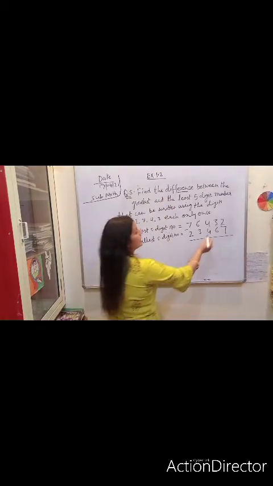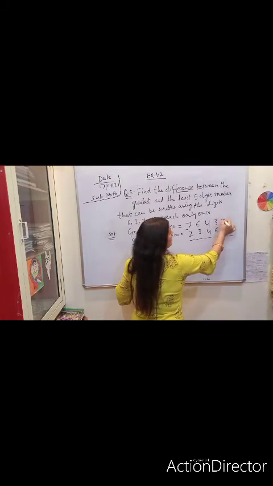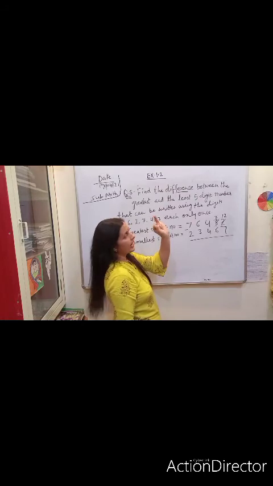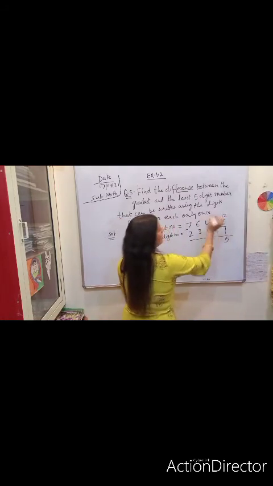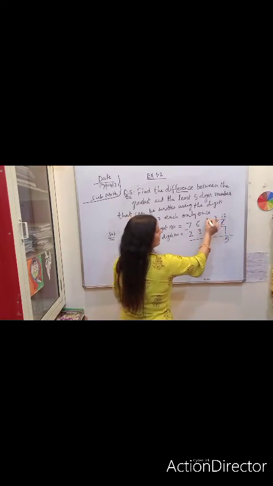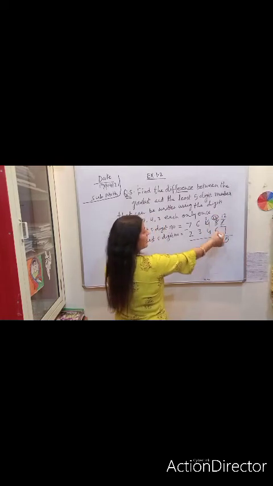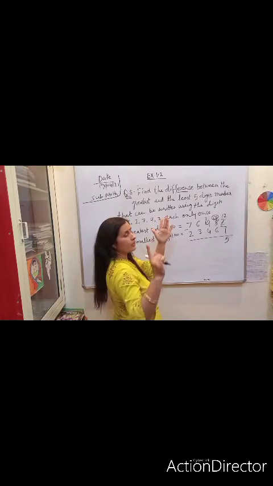So subtract this. Now 7 cannot be taken out from 2. Then what will we do? Carry forward. Then it will become 12 and it will become 2. Now subtract 7 from 12: 8, 9, 10, 11, 12. Fine, here will be 5. 6 cannot be taken out from 2. Again we will carry forward. It will become 3 and it will become 12. Now subtract 6 from 12: 7, 8, 9, 10, 11, 12.